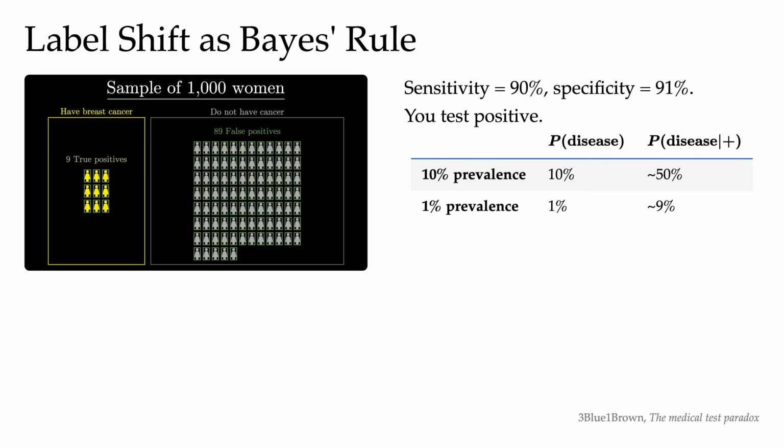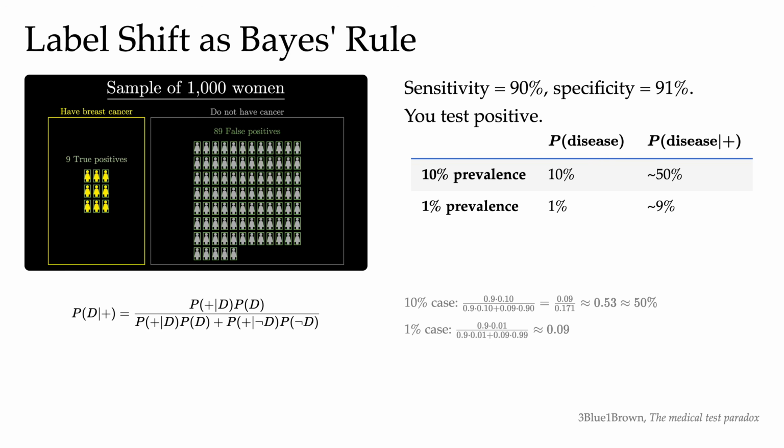But the way that we interpret the test also depends on the prevalence of the disease. If the disease has 1% prevalence, a positive test means only about a 9% chance of actually having the disease. Whereas if the disease has 10% prevalence, then the same positive test result would imply a 50% chance that the patient actually has the disease.